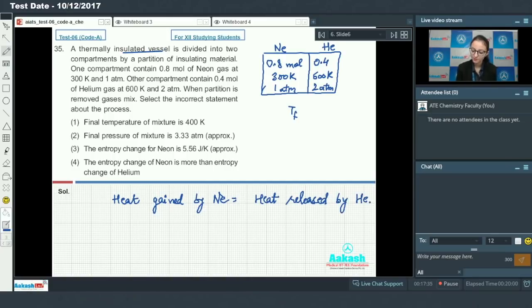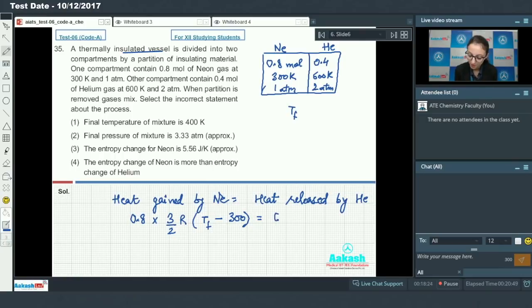helium. So heat gain will be equal to nCv delta T, and number of moles of neon is 0.8 into 3 by 2 R, final temperature minus initial temperature.